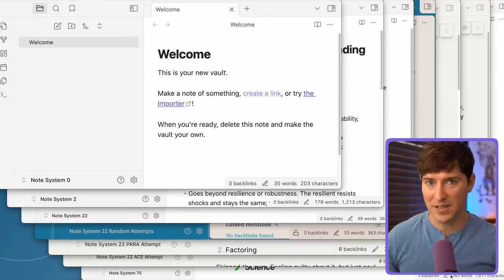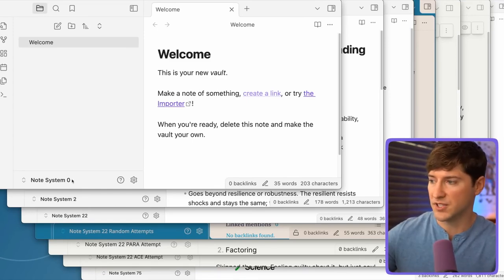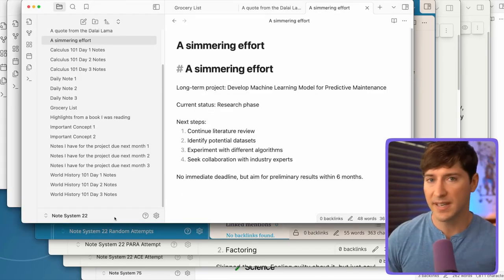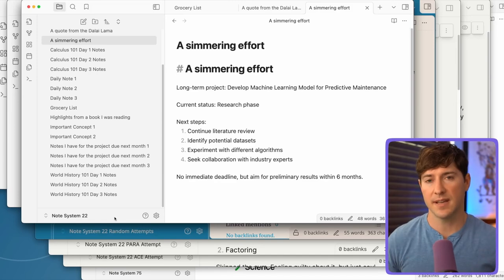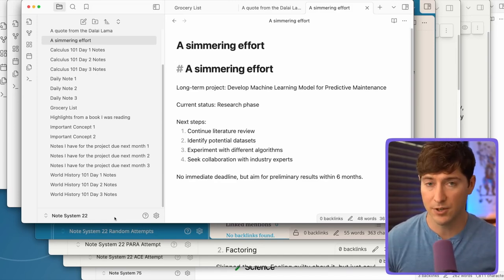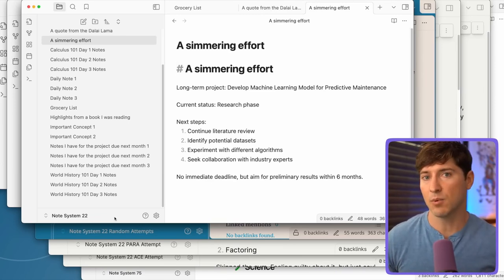I am intensely curious. So if you don't want to start from scratch, we can look at the two most popular folder frameworks out there, which is the Para method and the ACE framework. What we've done so far is we've started from scratch with 0 added notes. We went from 2 notes that we added to 22 notes. And that's a pretty good number for us to start to think about how might we organize them with folders, especially when 22 becomes 2022. Will we have a system that works for us?